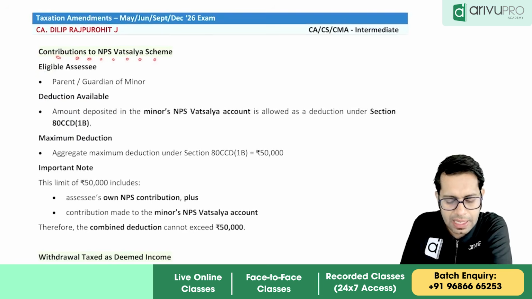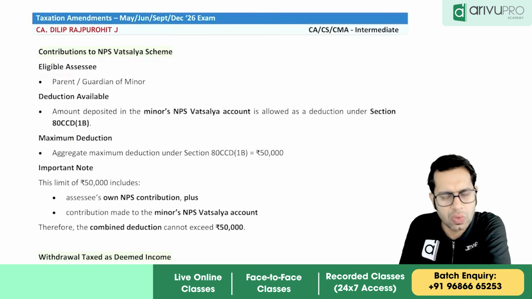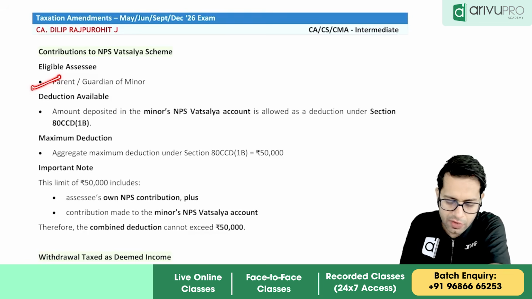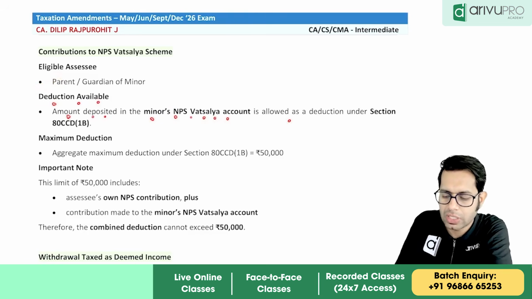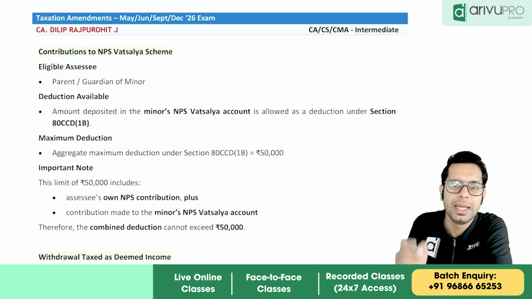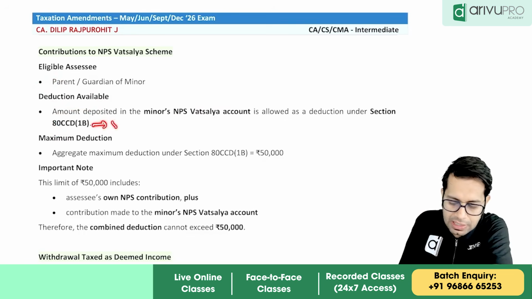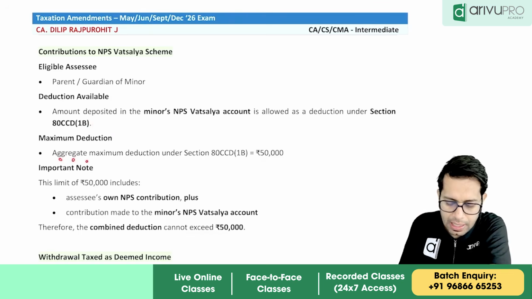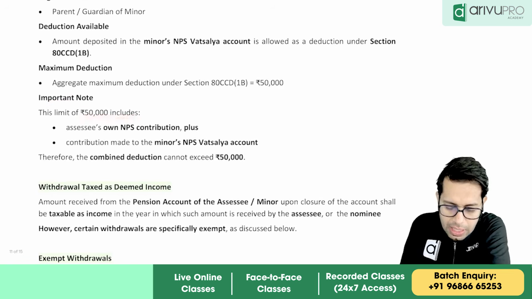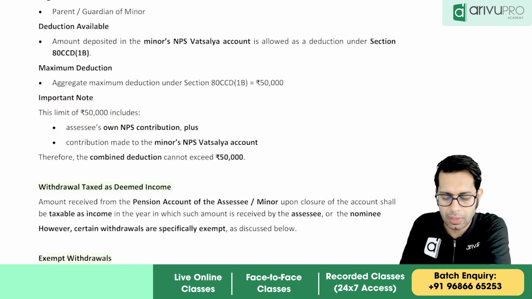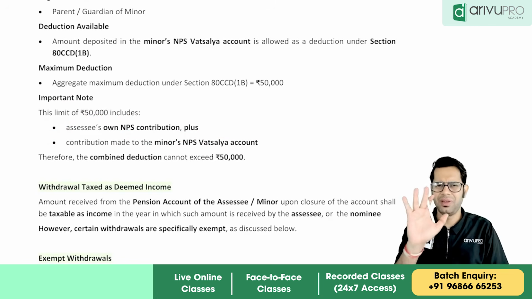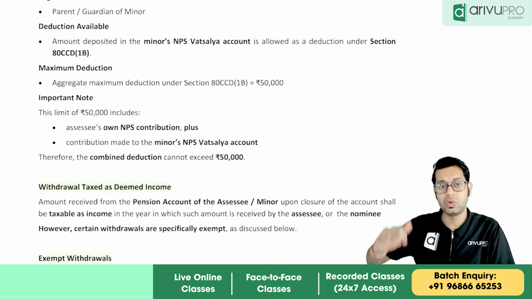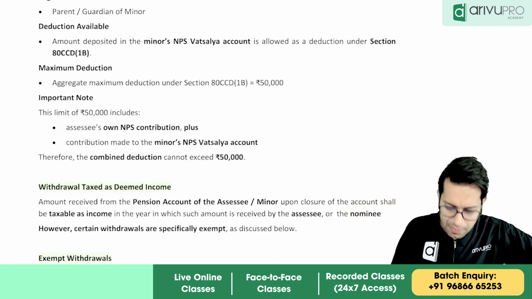Contribution to NPS Vatsalya: the eligible assessee who can contribute is a parent or any person who is guardian of the minor. Deduction will be allowed. The amount deposited in the minor's NPS Vatsalya account is allowed as a deduction under section 80CCD(1B). What is the limit? 50,000. The aggregate maximum deduction allowed is 50,000. Important point: the limit of 50,000 includes the assessee's own contribution to NPS and the contribution made to the minor's Vatsalya account. Meaning the 50,000 limit is only 50,000 limit. There is no extra 50,000. That is the same fixed 50,000 which was there before also.